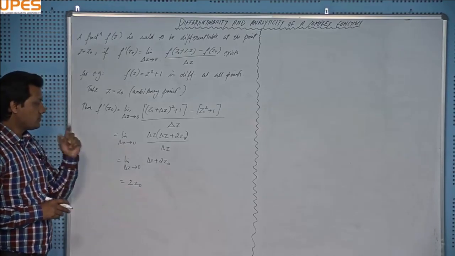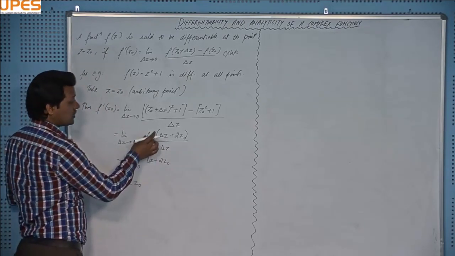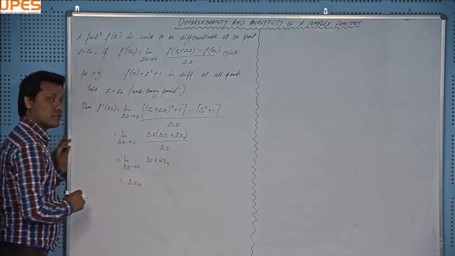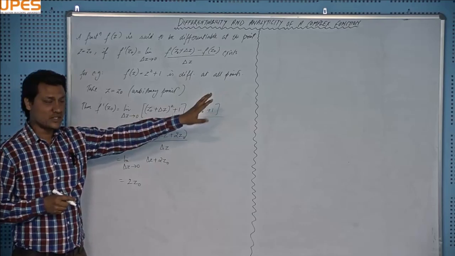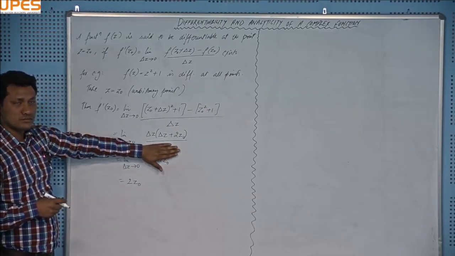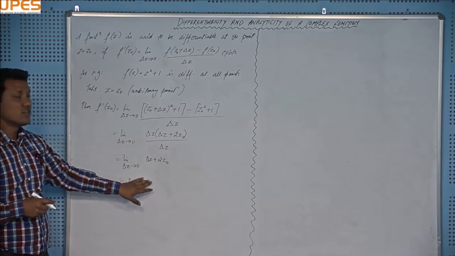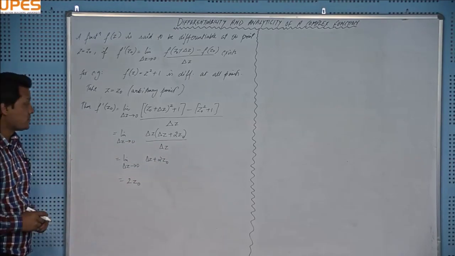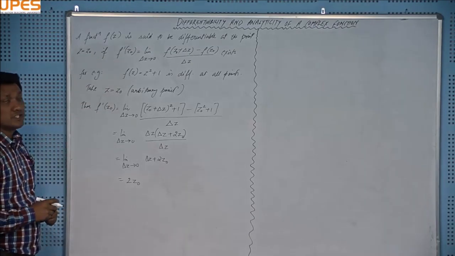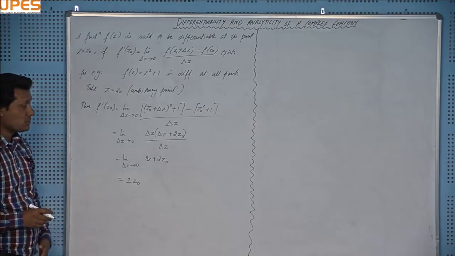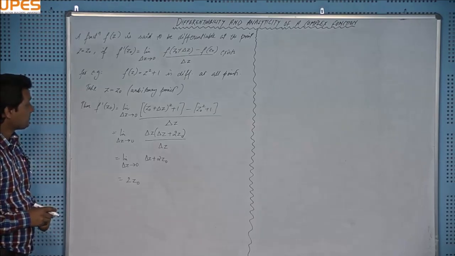You can see that first thing is that there is a delta z in the numerator and denominator that was cancelled out in the calculation, and that indicates that the function is differentiable at all points. Means when the term in the denominator gets cancelled, then the function comes out to be differentiable. Roughly you can say that, right? Okay, so this is an example supporting the differentiability of a function, and then I will give you another, a non-example which is not differentiable at all points, right?